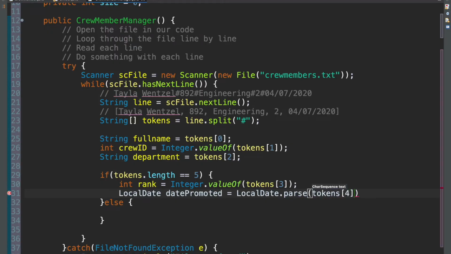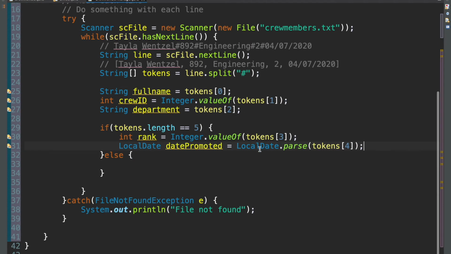But now there's a problem. This looks okay, but that's a deception. It's not actually okay. We need to give Java some knowledge of the format of the date. Currently, it just takes in the string and doesn't know how the date is formatted. And by that, I mean, you can see that our format here is, I'll just write it up here. It's the day, it's the month, and then it's the year, right? There could be an instance where maybe we give it in the date like that, but that's not our case. We should deal with this case.